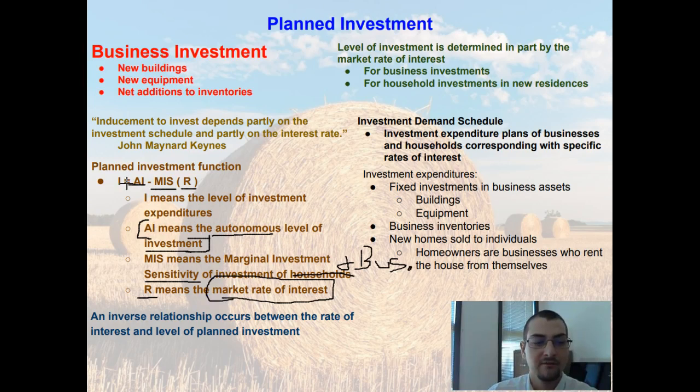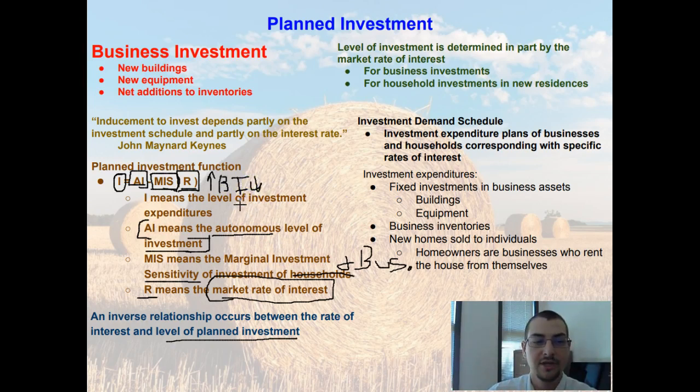So again, our investment function is: investment is equal to this autonomous investment, or the investment if the interest rate was 0, minus this marginal investment sensitivity, how sensitive we are to the interest rate, times the interest rate. We notice that we have an inverse relationship between the rate of interest and the planned level of investment, basically meaning that as the interest rate goes up, investment is going to fall.